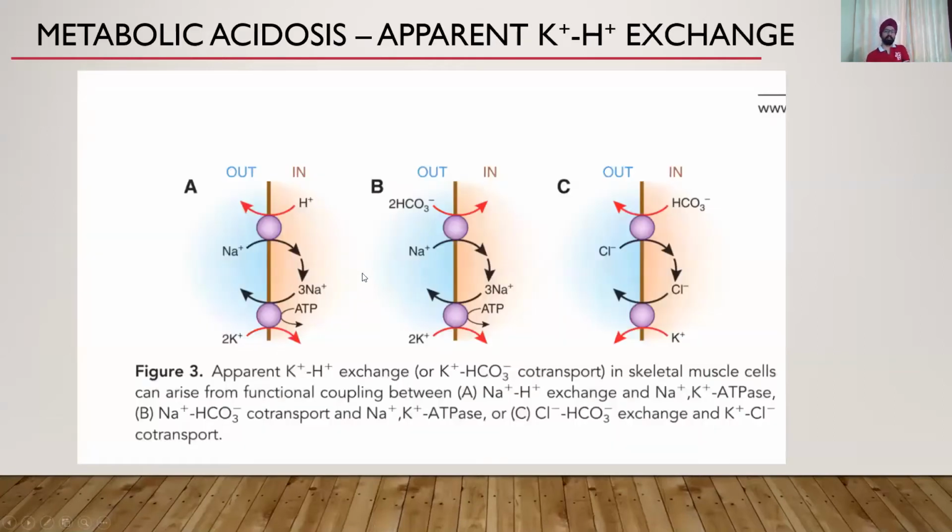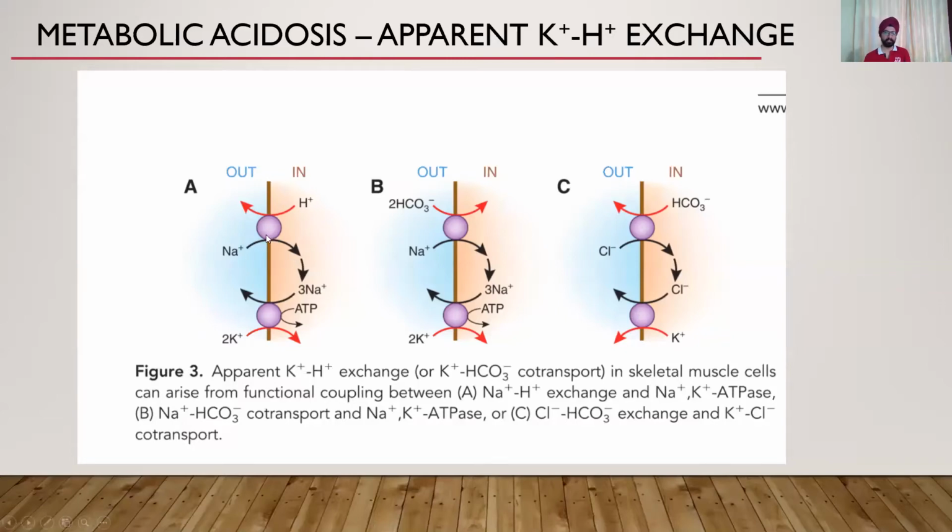Okay, so I'm sure you've seen many ABGs. Whenever there is a metabolic acidosis, you would realize that most of the time you find a hyperkalemia along with it. Now, how does that occur? It's very common to say that yes, with metabolic acidosis, hyperkalemia occurs, even if the kidney function is normal. It's not always that the kidney function is bad and that is what has caused the metabolic acidosis as well as the hyperkalemia. But metabolic acidosis independently also causes hyperkalemia, and this is how it does it. So look at the first figure in figure 3.8.